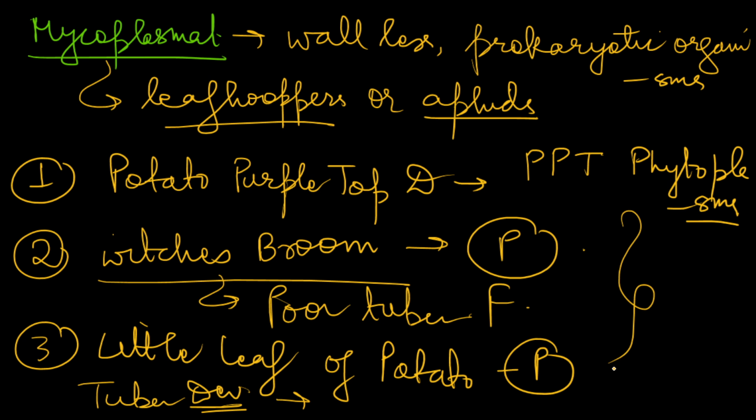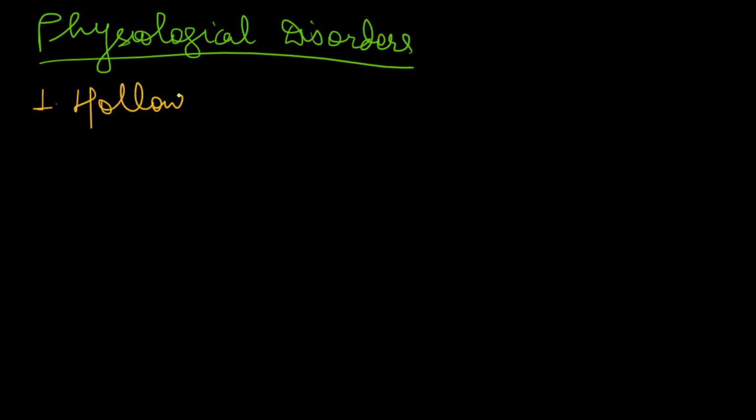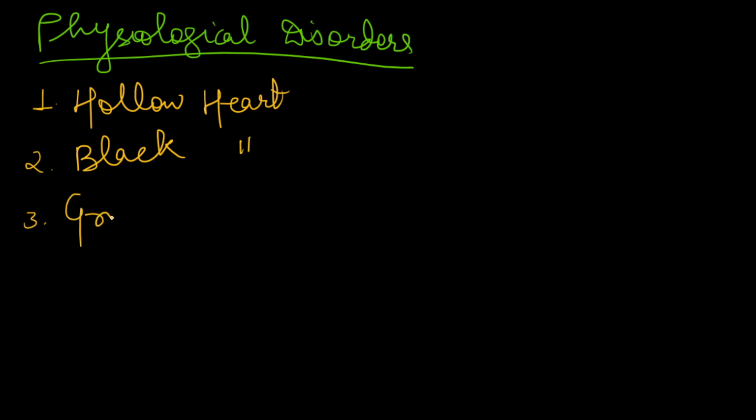Then we have to also mention some physiological disorders of potato. So let's see some physiological disorders. There are various physiological disorders which you can mention here. You can mention about hollow heart. You can mention about black heart. You can mention about greening. Greening highly affects the taste of potato. You will see that the potato becomes bitter in taste due to greening.